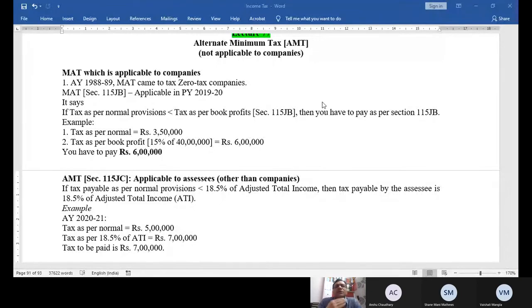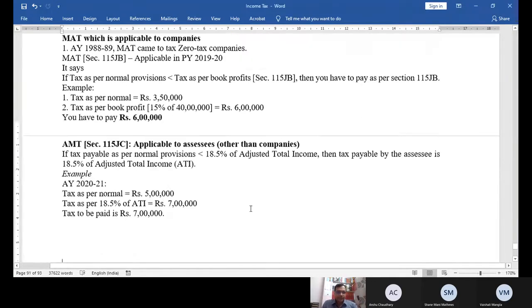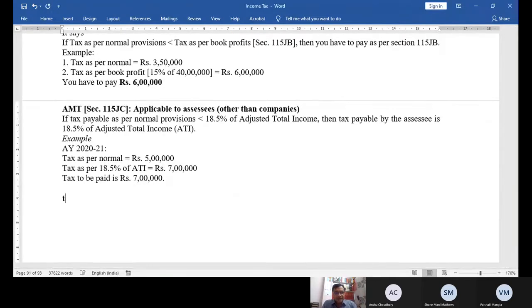If I am a genuine person, why should I pay as per adjusted total income? I will ask the government why you are forcing me to pay as per this AMT when I am genuinely paying my tax as per normal provision. So the government says no issue, you can claim tax credit. That is my another section, tax credit, 115JD. It says whatever tax you are paying as per AMT, which is above your normal tax, that amount can be claimed as tax credit in the next years.